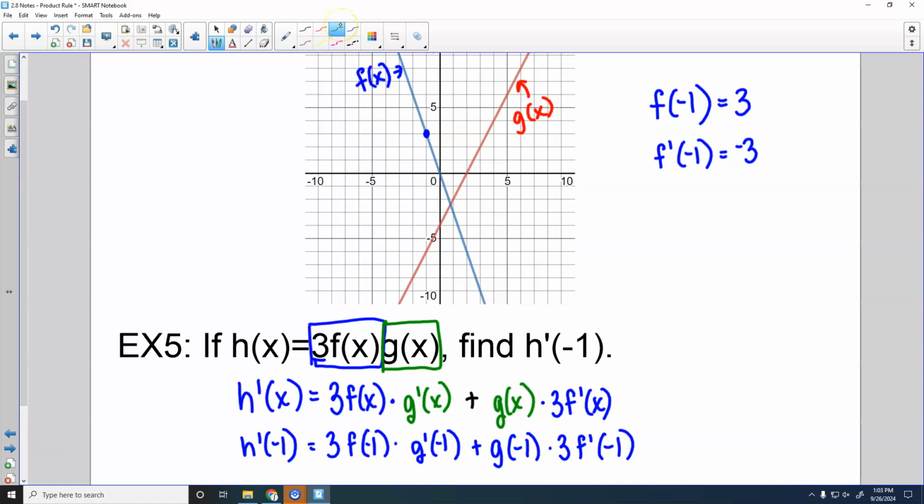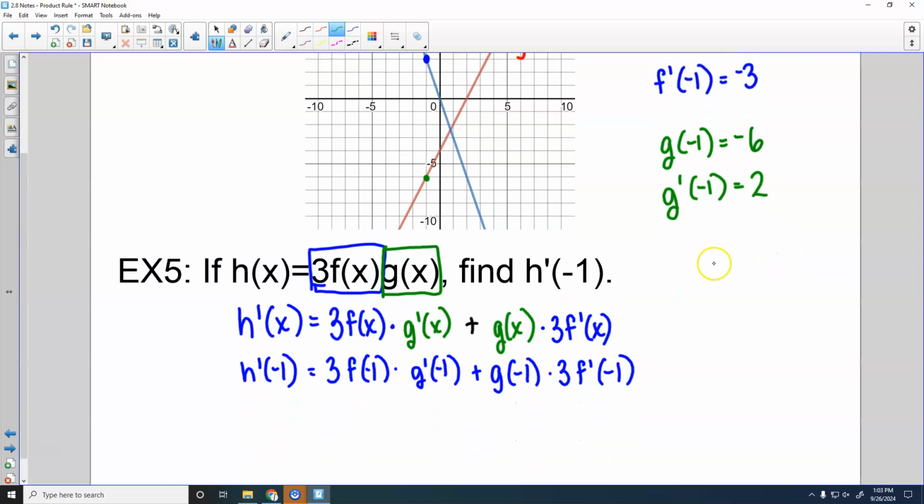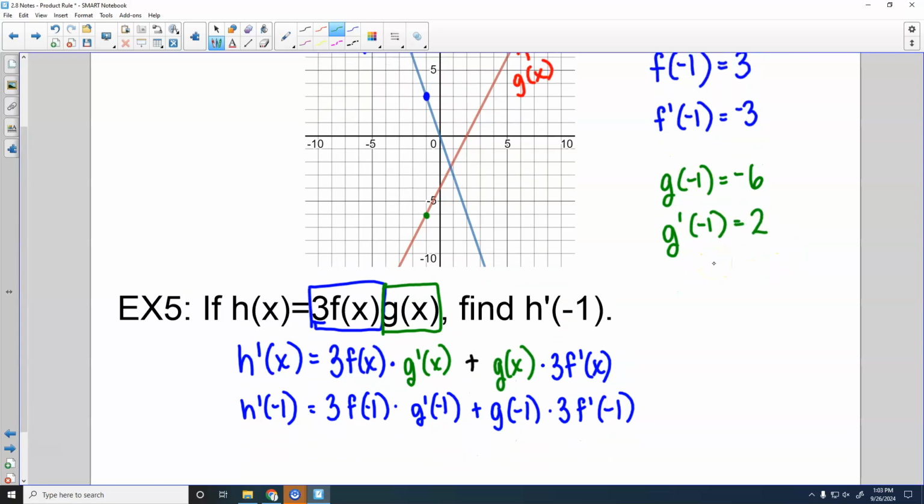Then we need g of negative 1. What is g of negative 1? Negative 6. What is g prime of negative 1? 2. All right, so these numbers just need to get put into our formula that we have right here.